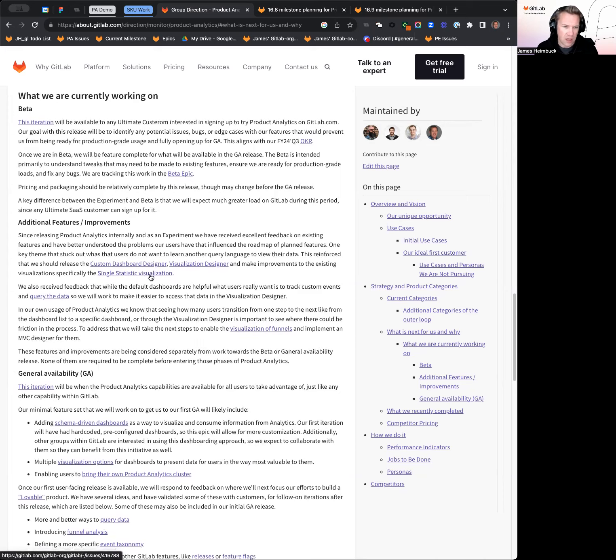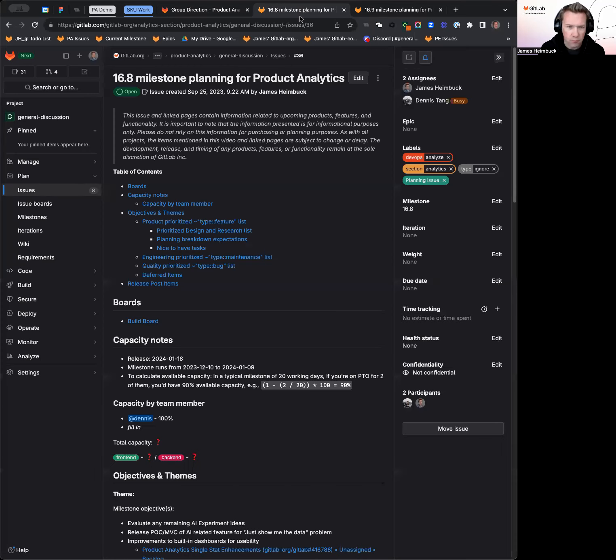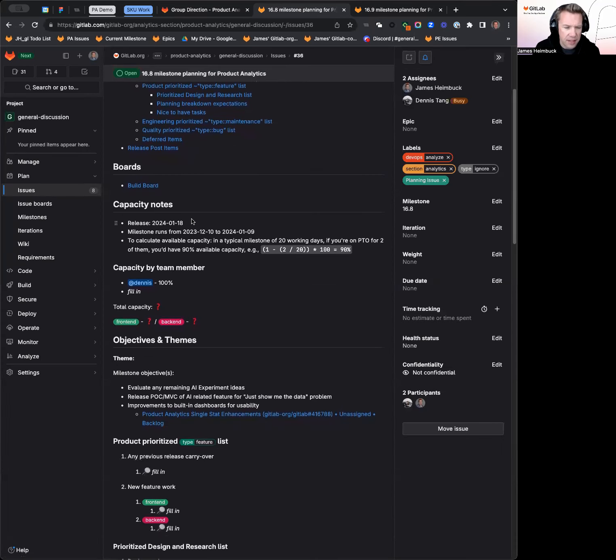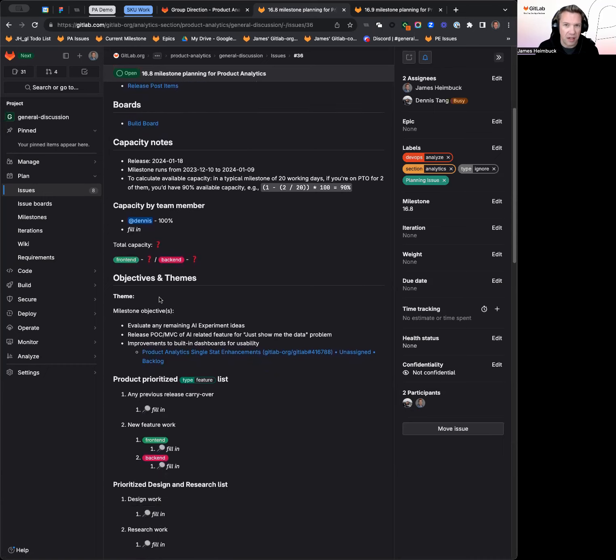So those are some of the additional features and improvements that we'll be talking about in the next two milestones, 16.8 and 16.9, as we get closer then to GA. So 16.8, this is already kicked off, or will be kicking off rather in December. 16.7 just kicked off. So the theme, I haven't come up with a nifty theme for this one yet, but